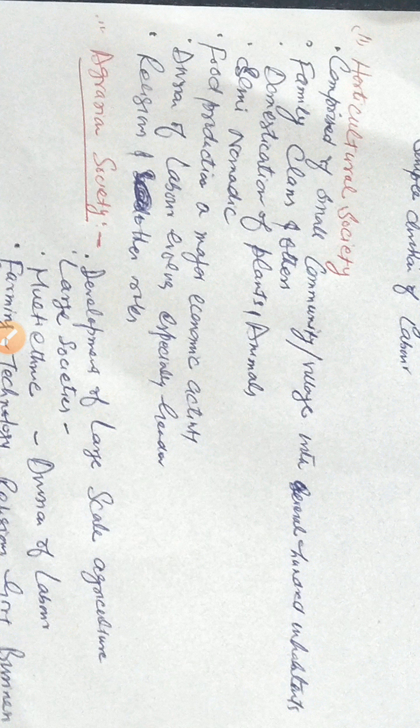There may be blood relationship also, and this type of society is somewhat exogamous, where marriages are permitted outside the group. But this is somewhat in a very strict way, not outside this society, but marriages may be performed outside the family clans, but not outside the society. So this type of society is somewhat bigger than the tribal society, but in a way this is also small in size.